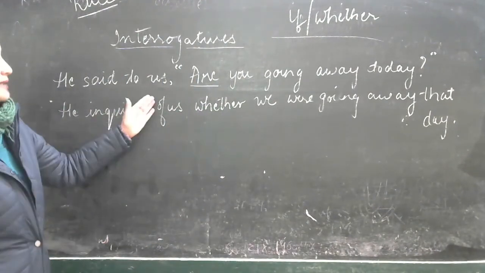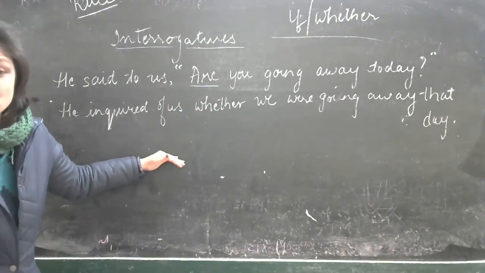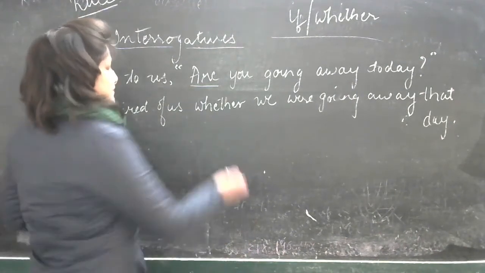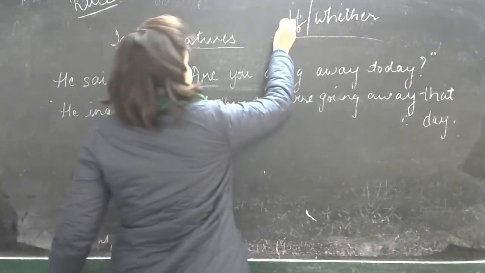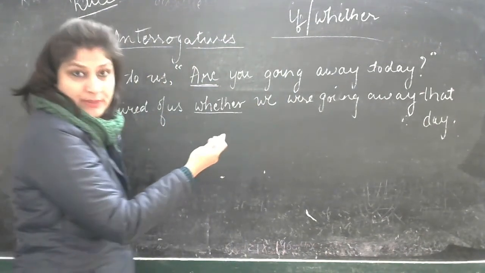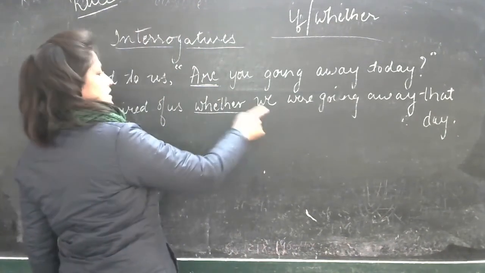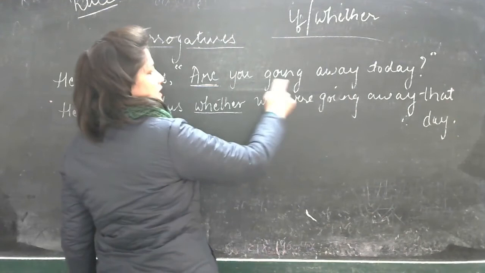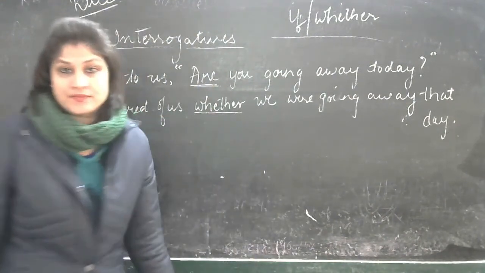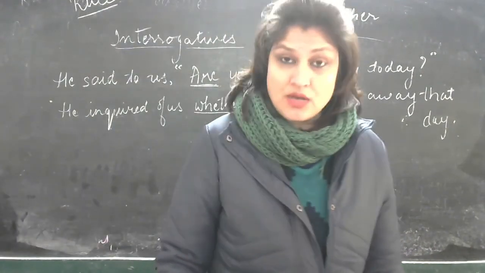He said to us, "Are you going away today?" He inquired of us. It's a question, so it's an inquiry, right? He inquired of us whether. We'll use whether from here, right? Because of is MR. I hope you remember that. And then we'll put we here, whether we were going away that day. Is that clear? Remember that, please, it is important and that is how you learn it.